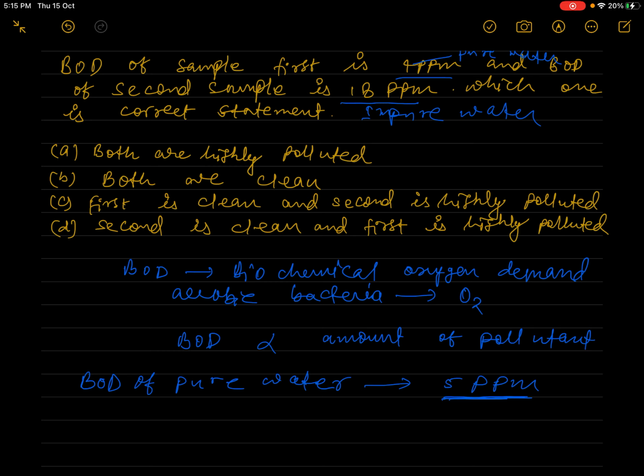So we have the option that both are highly polluted, which is an incorrect option. Both are clean, no, this is an incorrect option. First sample is clean and the second is highly polluted. So the right answer is C.